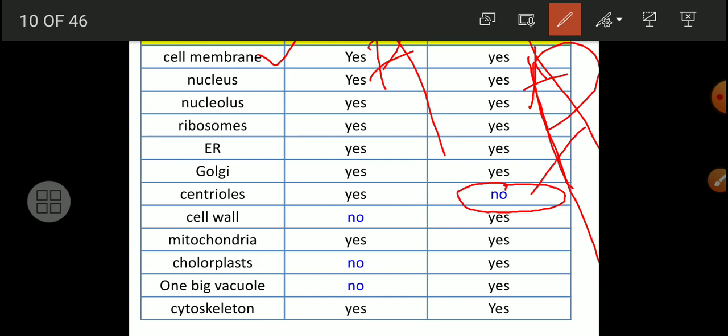Cell wall is absent in animal cell but it is present in plant cell. Again, chloroplast is not present in this animal cell but it is present in the plant cell. Again, a big vacuole is present in the plant cell but absent in the animal. So this is the table form, in words, of the structures used here to make clear the difference between the structures of animal cell and plant cell in this lecture.